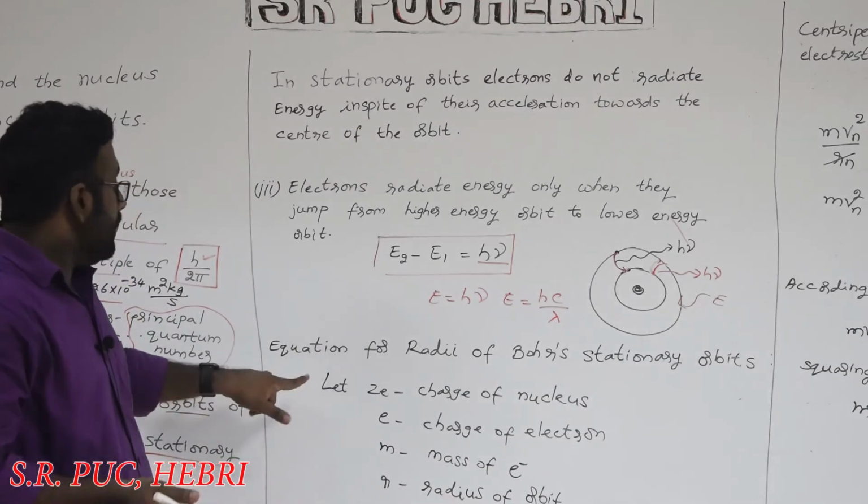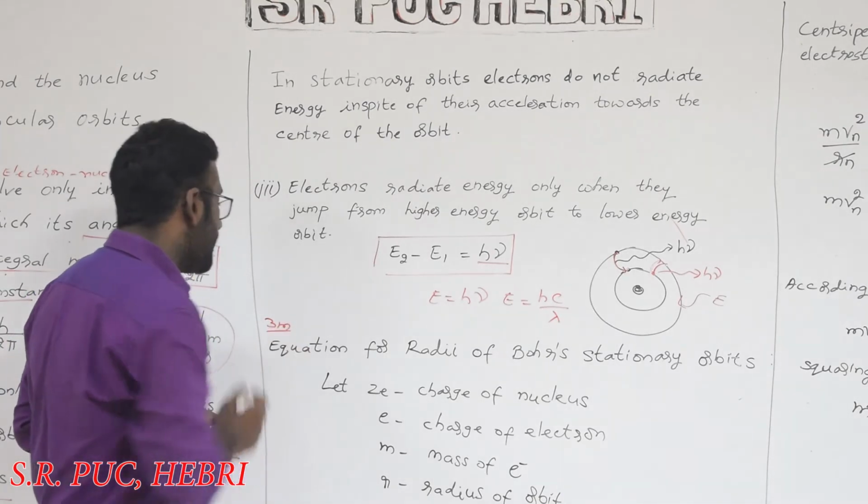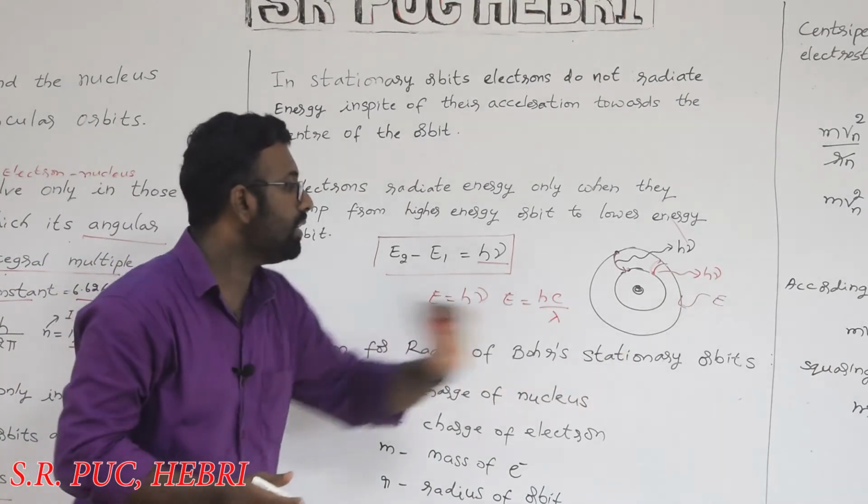Next one is an important 3-mark question. There is a chance that it will be asked in your exam: the equation for the radii of the stationary orbits.